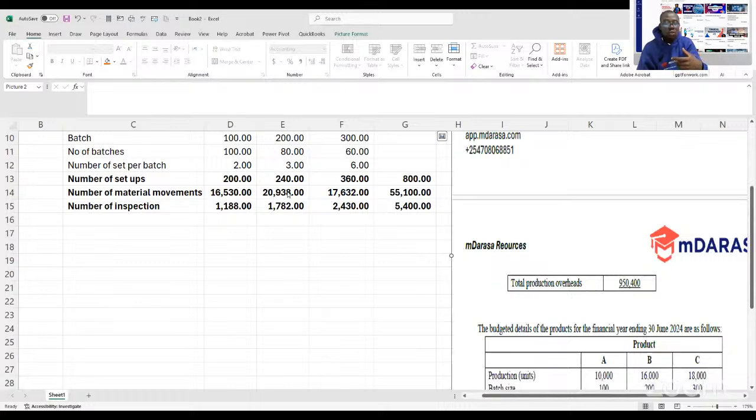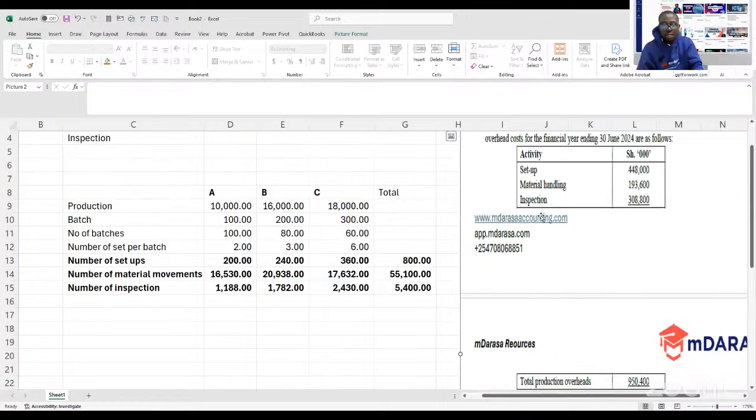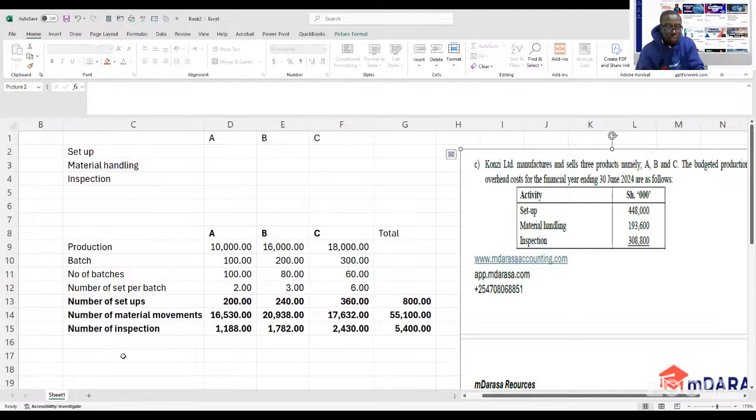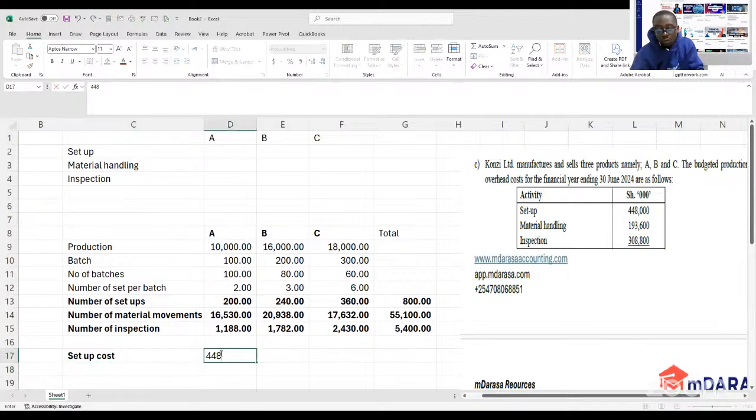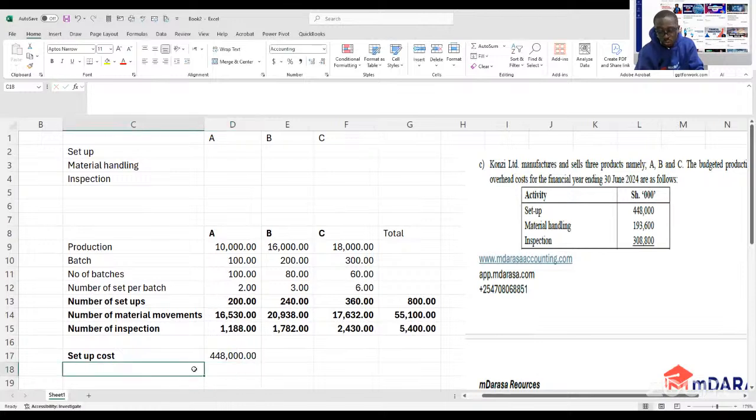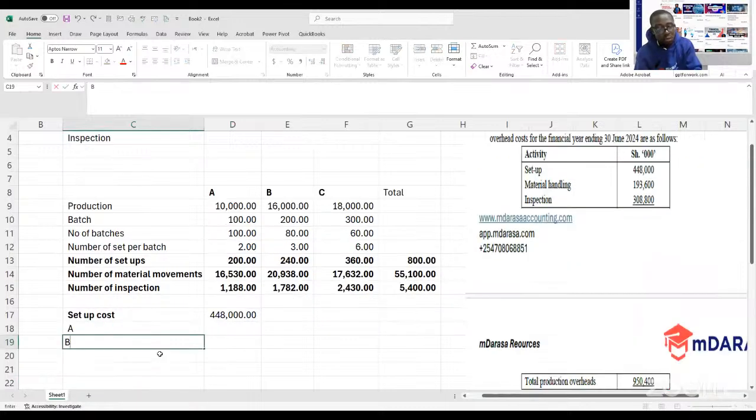For us to look at what? For us now to allocate these costs. What are we allocating? We want to allocate setup costs. We want to allocate our setup cost. How will we allocate the setup cost? Setup cost, the total value we are given is 448,000. We want to allocate that setup cost to product A, product B, and product C.